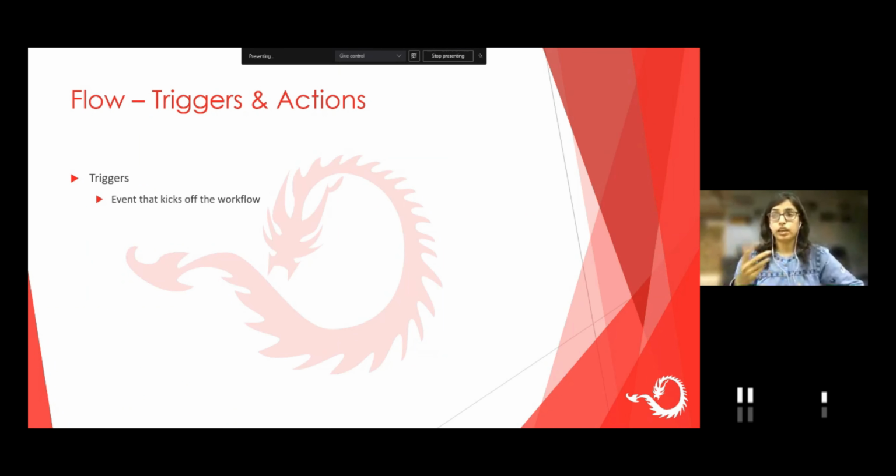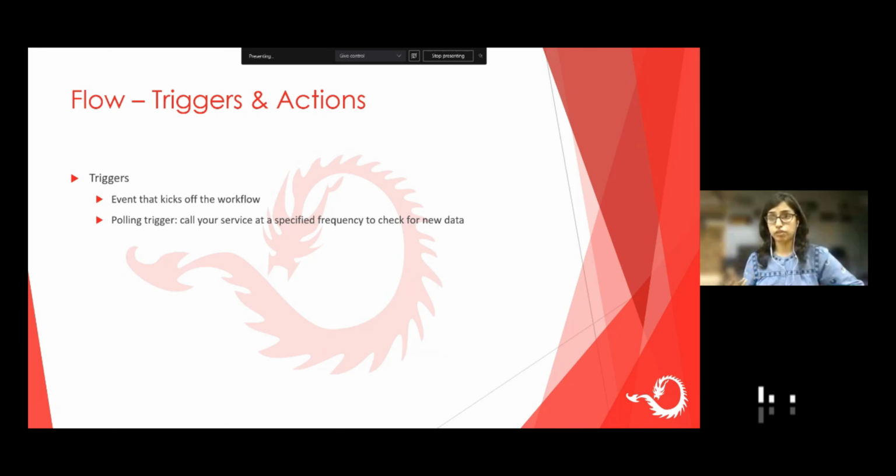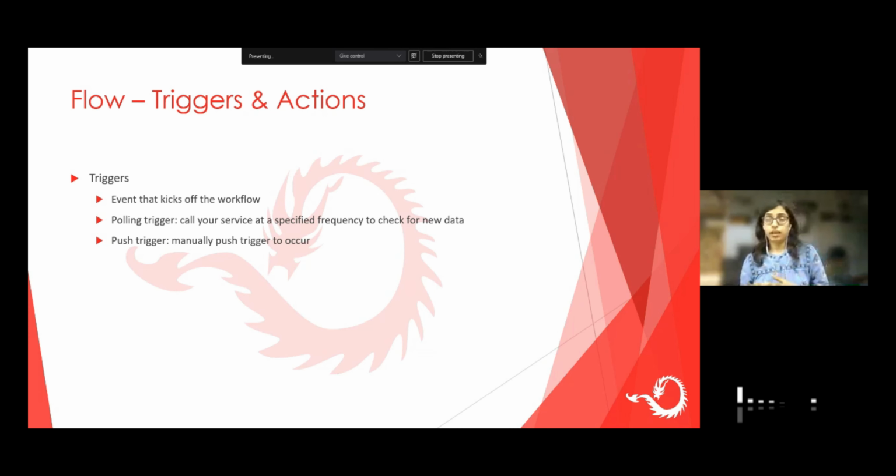Triggers are what kick off the workflow, what make the workflow run. There can be two types of trigger. One is a polling trigger. So you call your service at a specified frequency to check for new data. It goes and checks whether the event has occurred or the data has changed. So that is a polling trigger. And there is a push trigger, where a user manually performs an action and then the workflow kicks off.